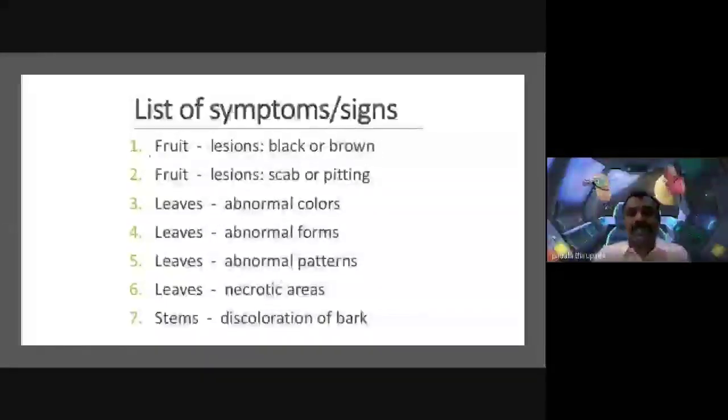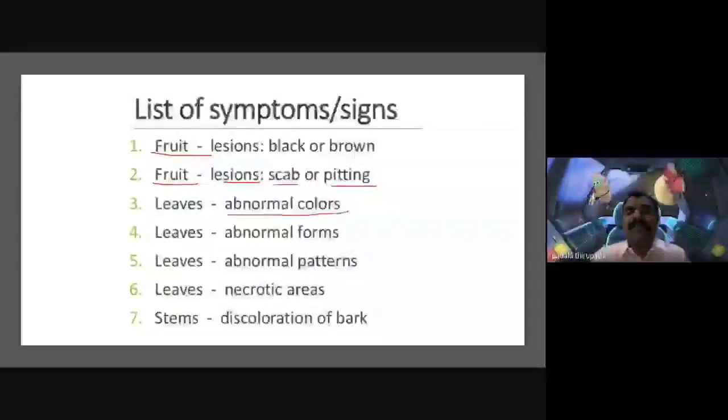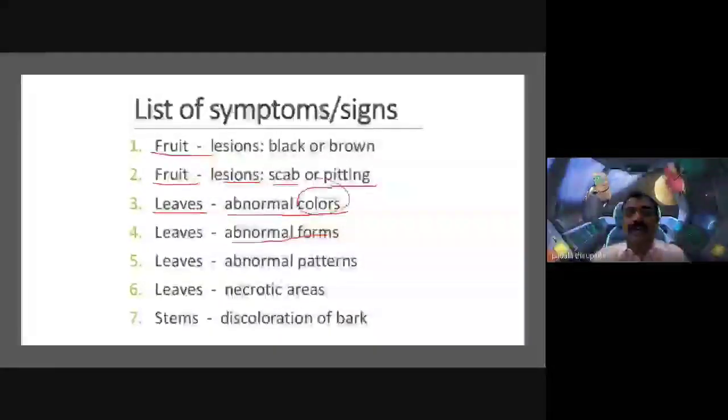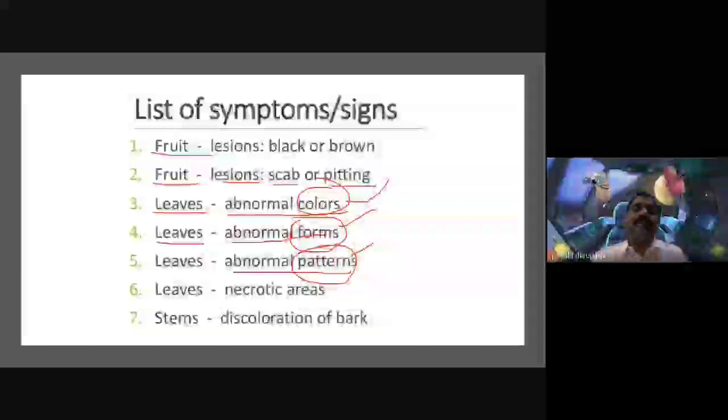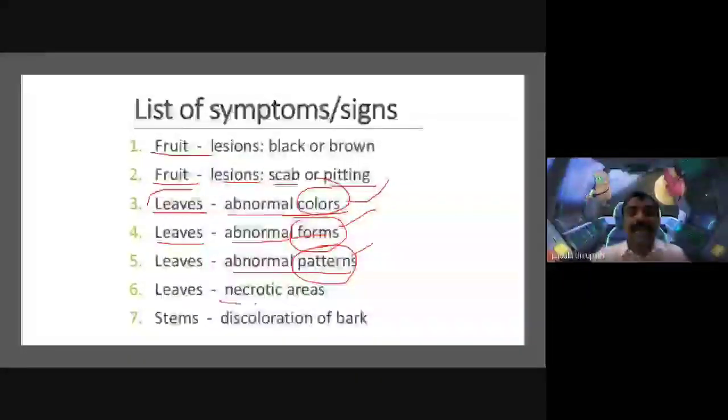So the black or brown lesions we observed on the fruit, and some lesions like scab and pitting. These types of lesions we observed on the fruit. And abnormal colors like brown or rust-like spots and black spots we observed on the leaf surfaces. Not only abnormal color but also abnormal forms and abnormal patterns. So color, forms and patterns we observed in the leaves. At the same time, necrotic areas.